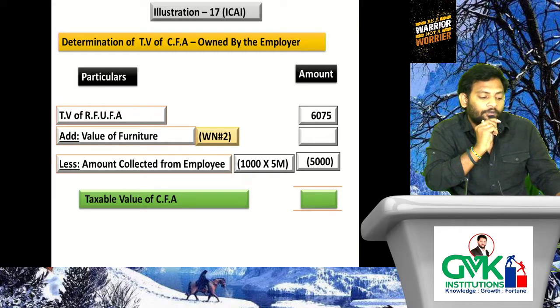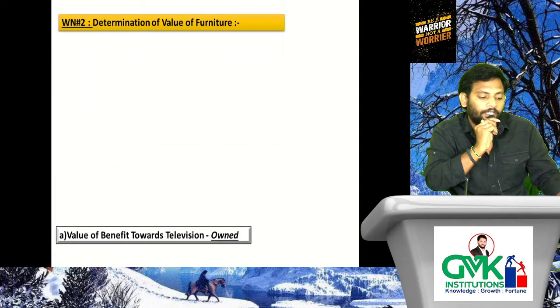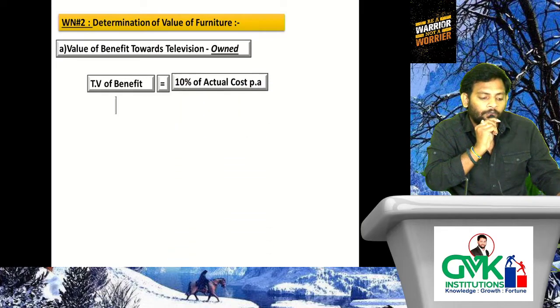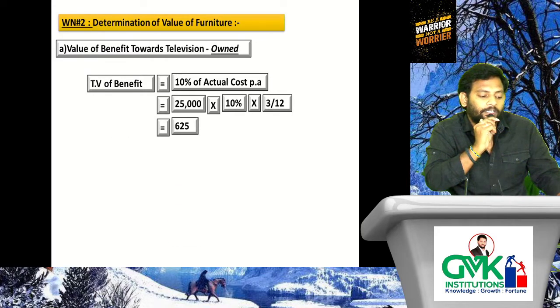Understood? Now what we need to determine to get the taxable value of CFA? Value of furniture. Working note to determination of value of furniture. First of all, let us verify for television. Value of benefit towards television owned. Owned means 10% of actual cost per annum. What is actual cost? 25,000 into 10% into 3 by 12. That is not 1121, that is 1122, 1122 in the question. Therefore, how much? It is 625.